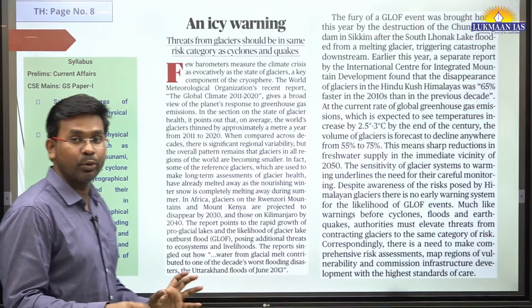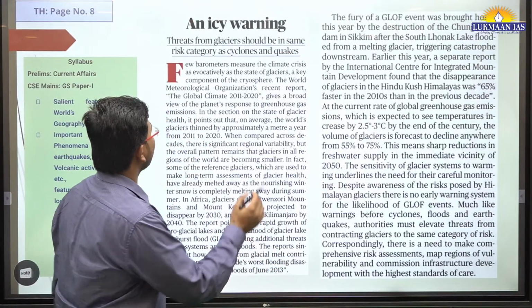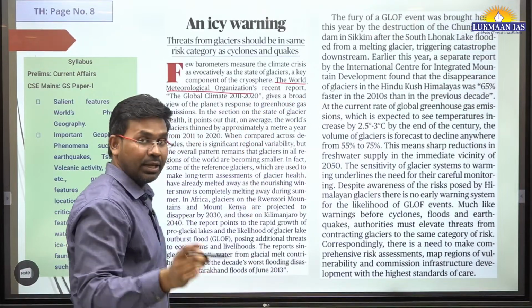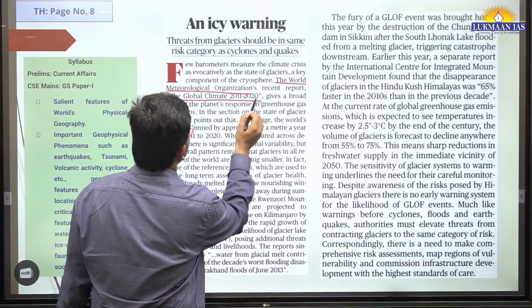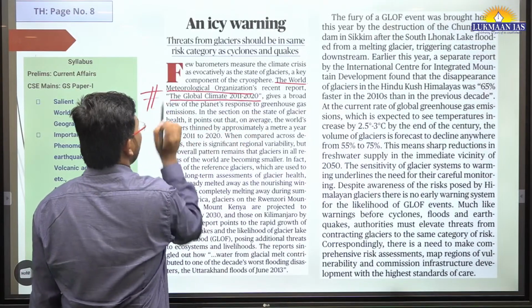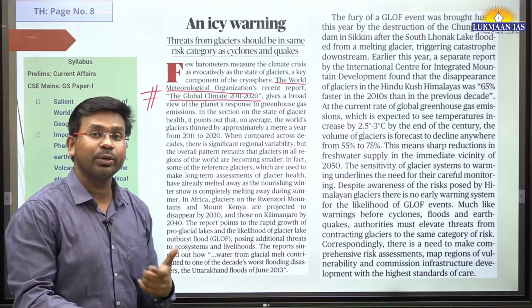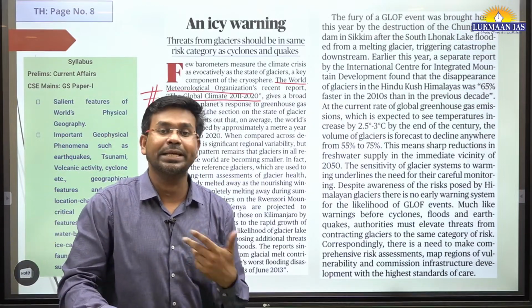This is a very, very good article. Why? Because recently the World Meteorological Organization has released a report known as the Global Climate 2011 to 2020. This global report of 2011 to 2020 talks about the retreat of the ice from the glaciers.